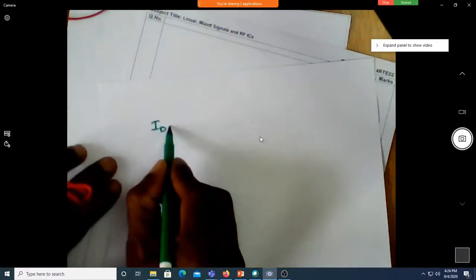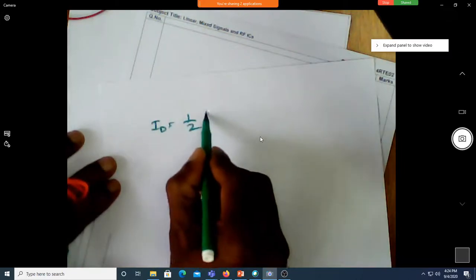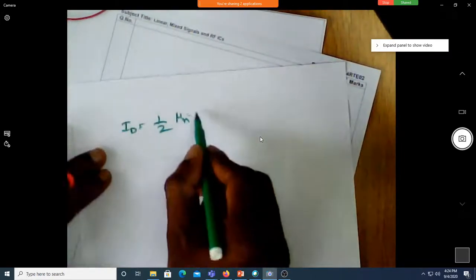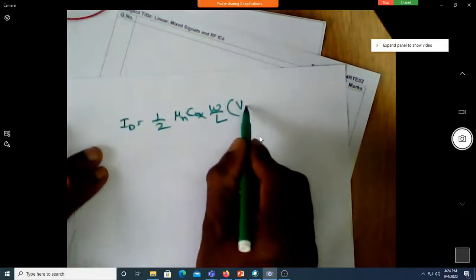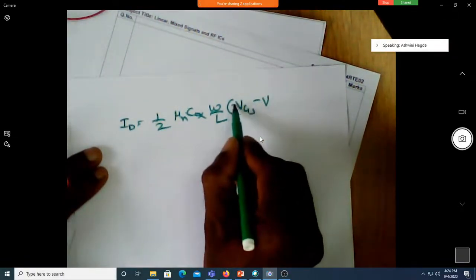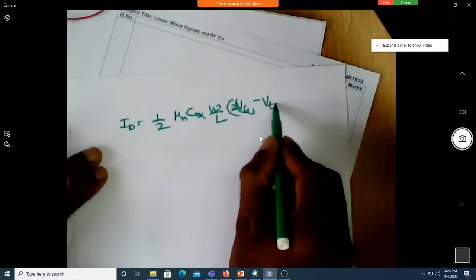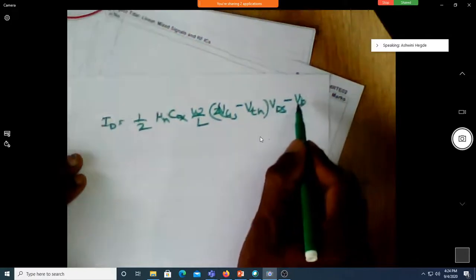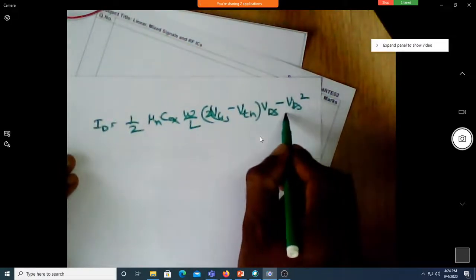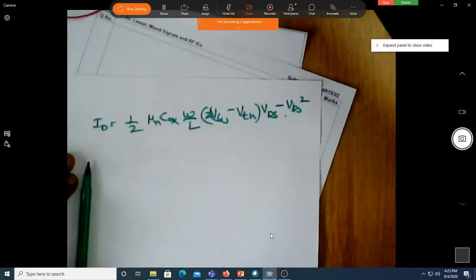So I have the expression like ID is equal to half mu n Cox W by L into 2 times VGS minus VTH into VDS, minus VDS square. Is it VDS square by 2 or just VDS square?